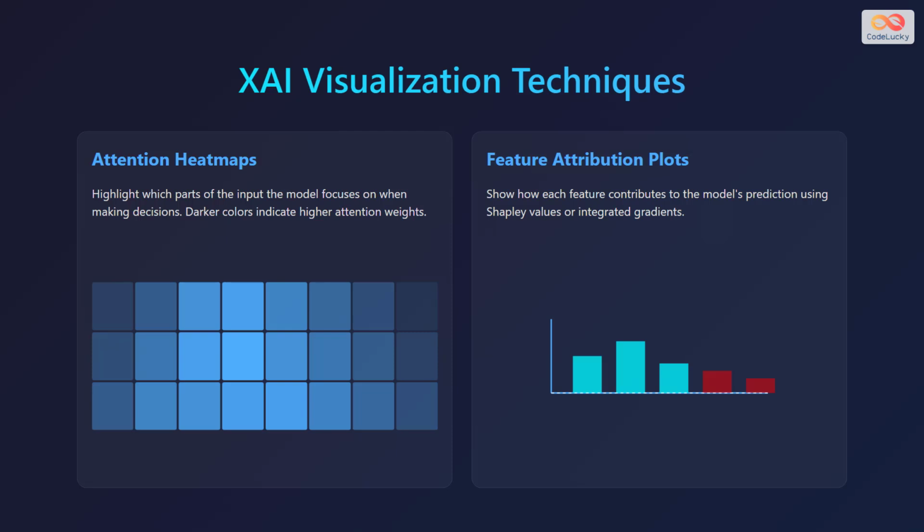There are two types of visualization techniques. They are attention heat maps and feature attribution plots. Attention heat maps highlight which parts of the input the model focuses on when making decisions. Darker colors indicate higher attention weights. Feature attribution plots show how each feature contributes to the model's prediction using Shapley values or integrated gradients.